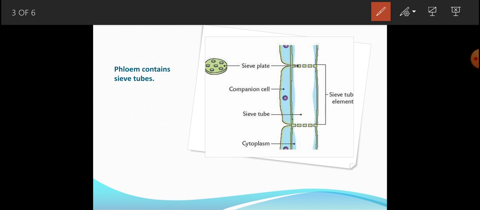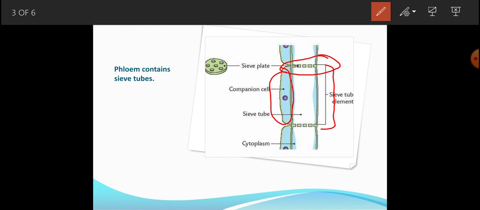I will explain the diagram of phloem containing sieve tubes and companion cells. Students, here these are the sieve tubes and these are the sieve plates, and these cells adjacent to the sieve tube are called companion cells.